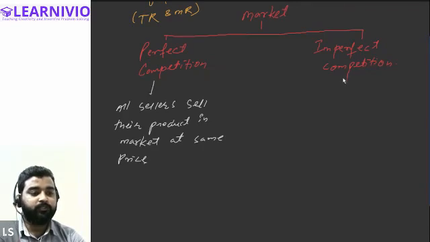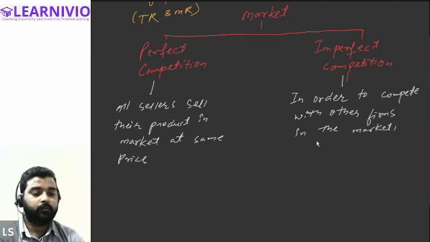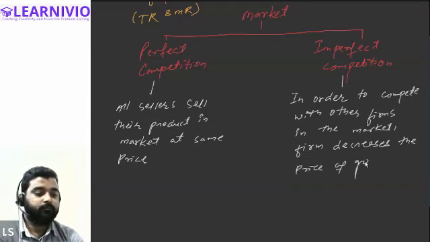But let's talk about imperfect competition. In case of imperfect competition, in order to compete with other firms or sellers in the market, the firm decreases the price of the good in order to sell more quantity.